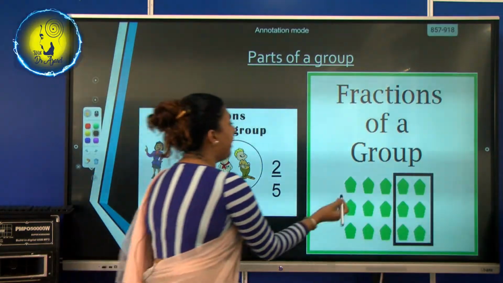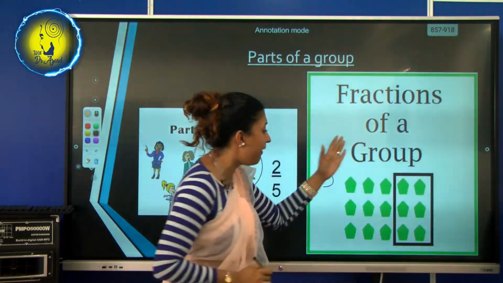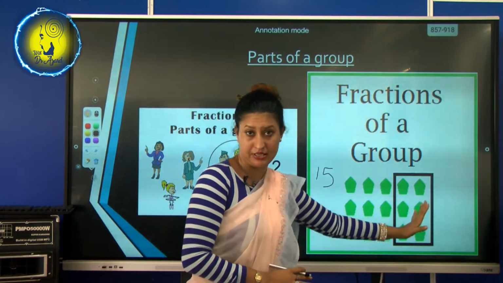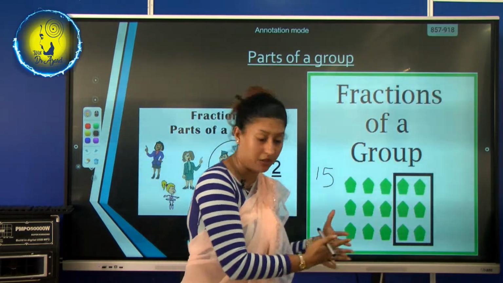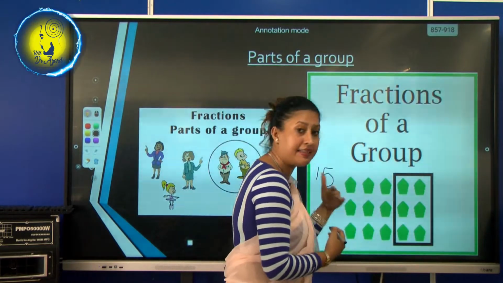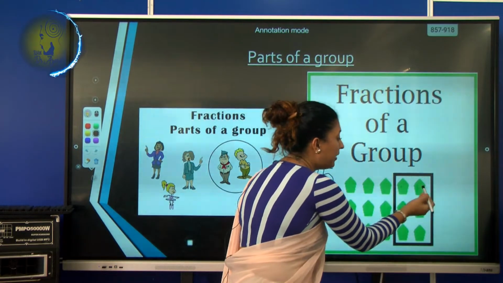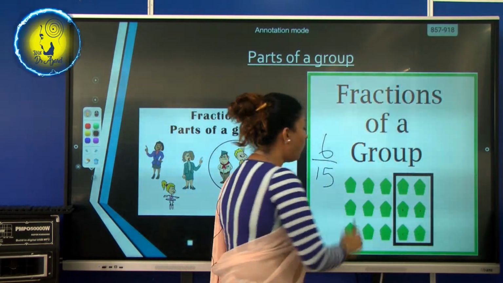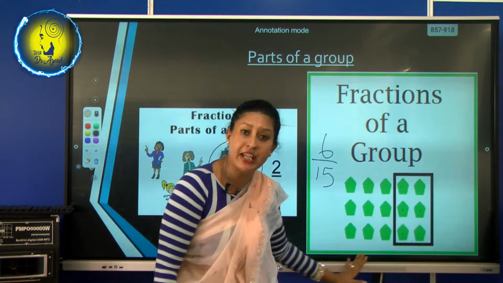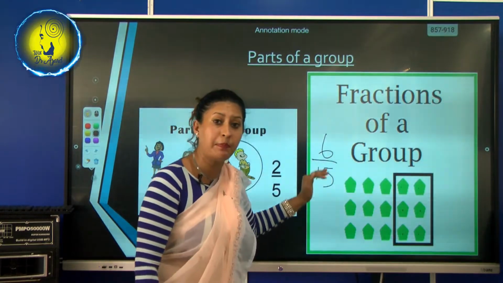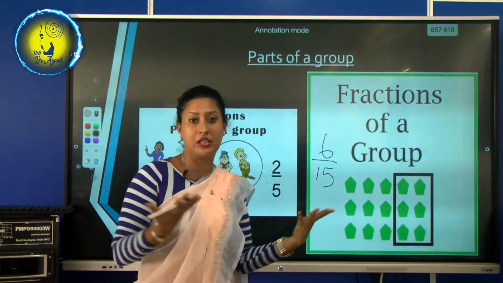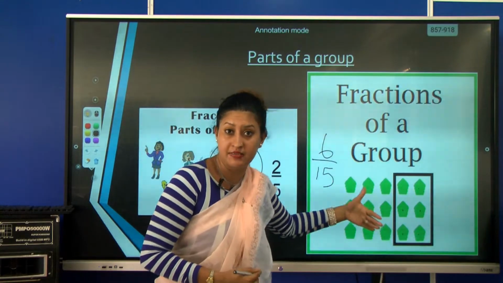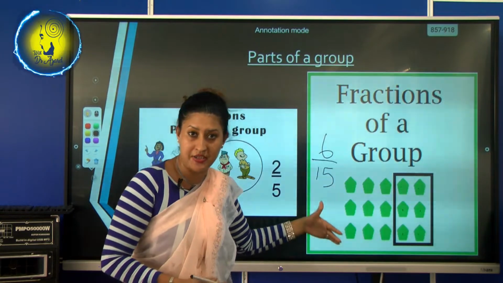Okay, so we will write 15 and they have, see, they have circled a part of it. Okay, they have squared a part of it. So we'll see how many pencils are there inside this square. See, 1, 2, 3, 4, 5, 6. 6. Now see, we have 15 pencils. Out of these 15 pencils, 6 are broken. You can't use it. So they are going to throw it. They are going to take a count of it. So they represent it in a fraction.